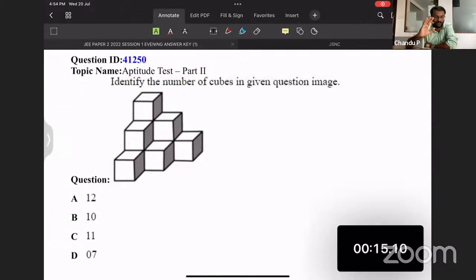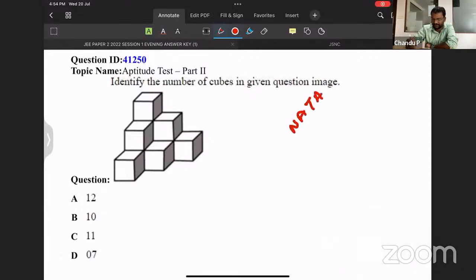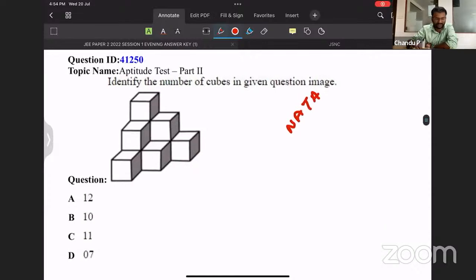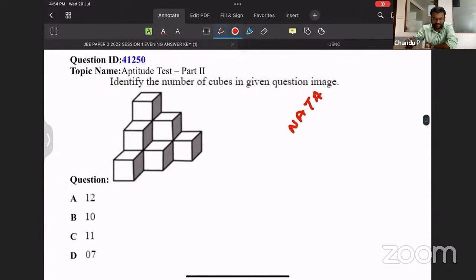You need to identify how many cubes are present in this figure. Go ahead, guys. NATA usually asks these questions in this way. The time is over, you can put your comments in the chat.